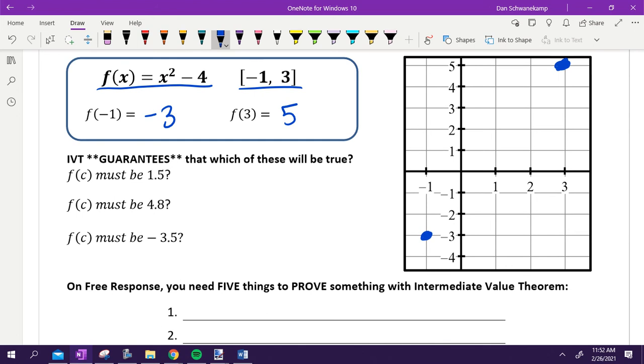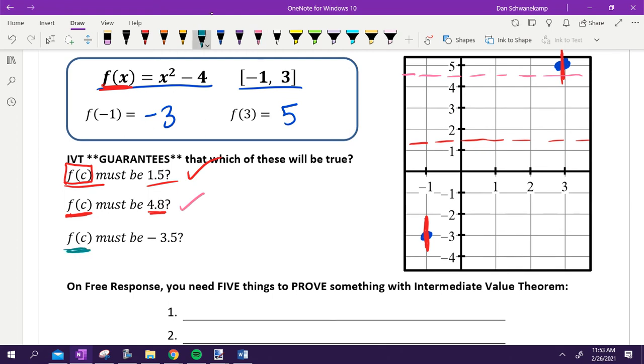IVT guarantees which of the following must be true. Is there some c value that when I figure out what this equation is equal to, do I have to get 1.5 for something on that interval? Do I have to go through this line? Yeah, I have to hit 1.5. IVT guarantees that because it's in between my 2 endpoints. Does my y value have to be 4.8 between my 2 endpoints? Yeah, 4.8 is right here. There is no way to go from there to there if it's continuous, and it is because it's a parabola. It has to go through those 2 values.